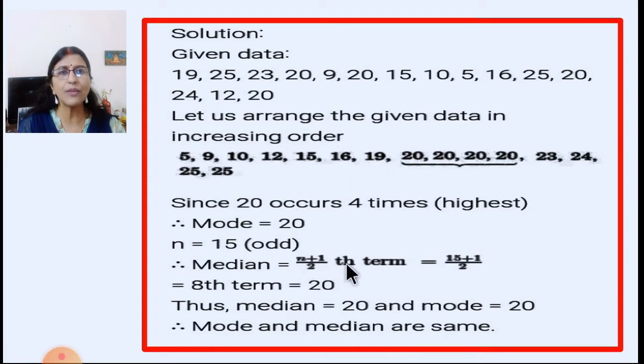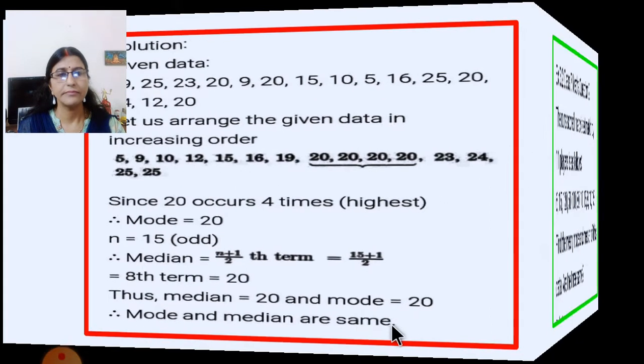So n plus 1 is 15 plus 1, upon 2, and 15 plus 1 is 16. 16 upon 2 is 8. So the 8th term, let us count from here: 1, 2, 3, 4, 5, 6, 7, 8. So the 8th term is 20. So the median is equal to 20, and the mode we also got 20. Therefore mode and median are the same.